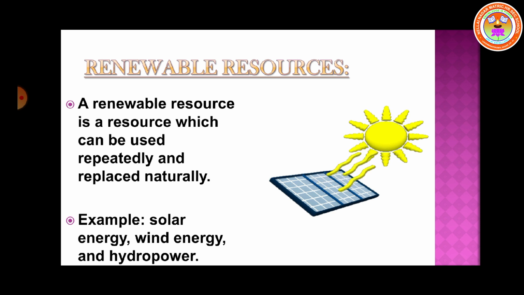On the basis of renewability, resources can be divided into two types. First one, renewable resources. A renewable resource is a resource which can be used repeatedly and replaced naturally. Renewable resources harvested and used rationally will not produce pollution. The use of renewable resources and energy sources is increasing worldwide. Examples: solar energy, wind energy and hydropower. Okay.